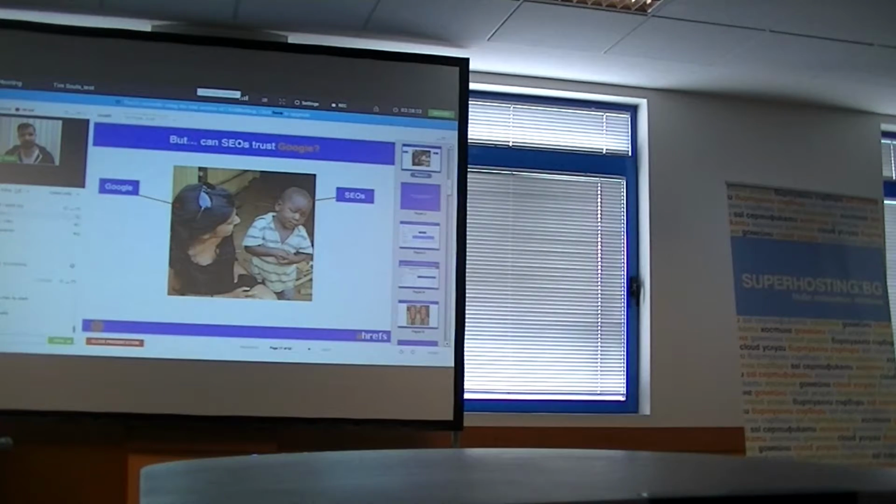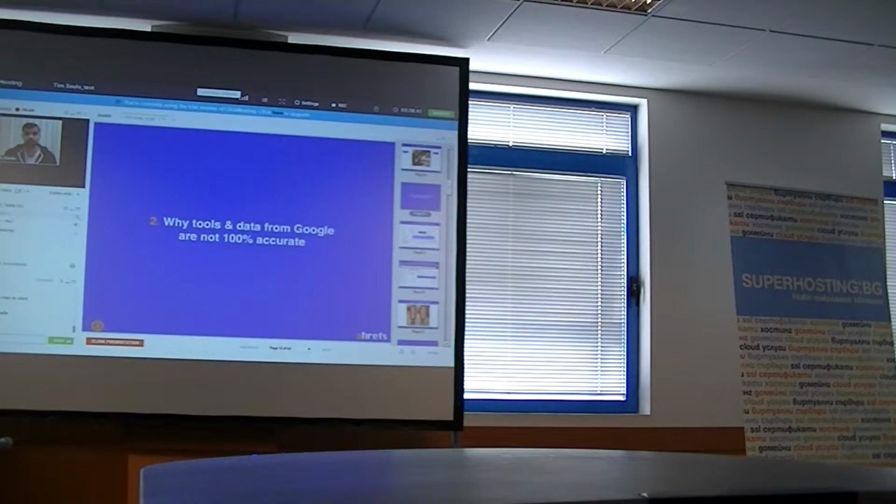But despite the fact that Google AdWords and Google Keyword Planner is so popular, well, probably because SEO professionals could use it for free for a long time, can you trust their data? Because it has long been thought that the data that comes from Google is the most accurate you can get.